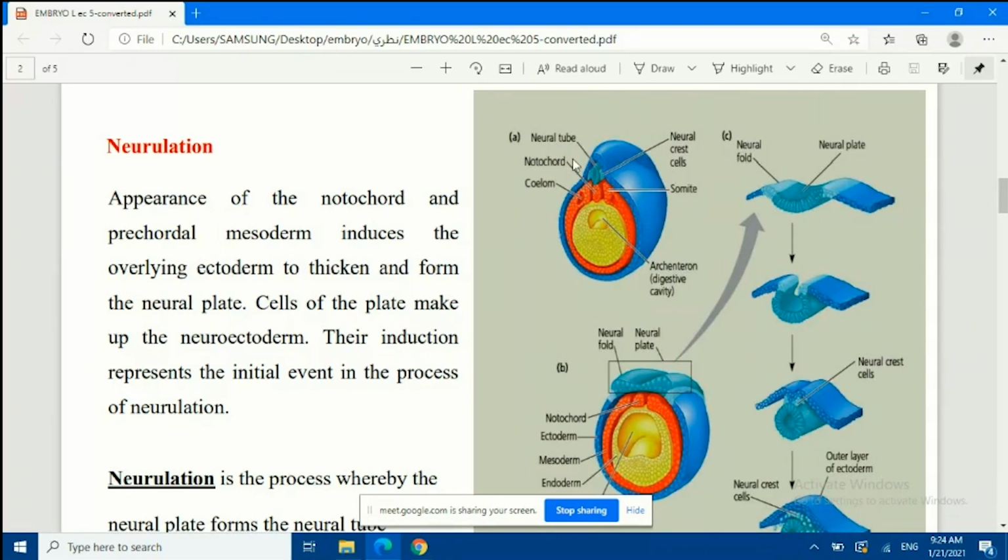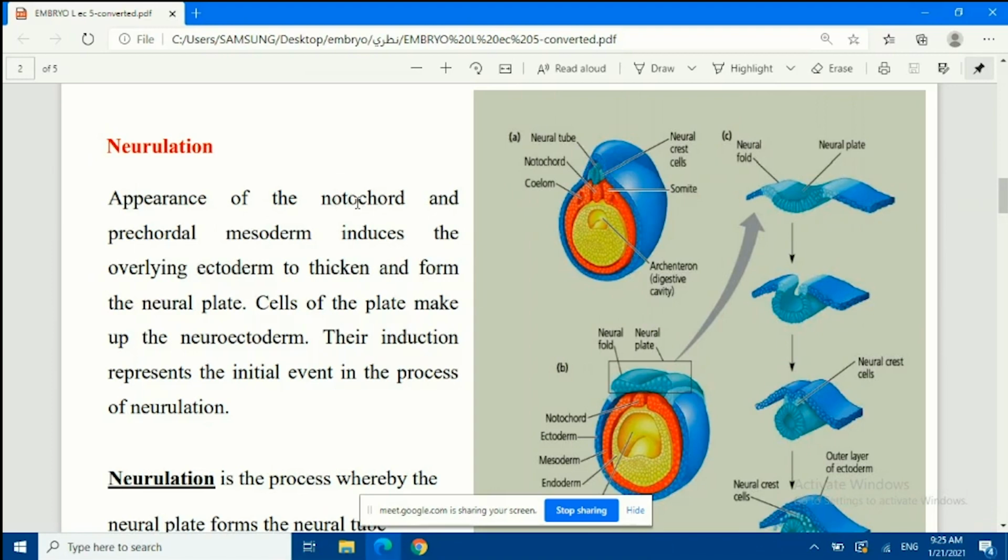Look at here. Right here we have the notochord, just right here in the middle. Okay, and above the notochord, the neural plate, or I mean the neural tube itself, will form. How? First of all, we're going to have the neural plate. Okay? Look, this plate is exactly going to lie above what? Above the notochord. Good.